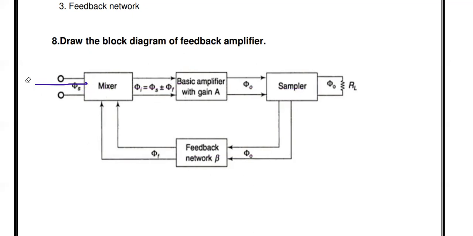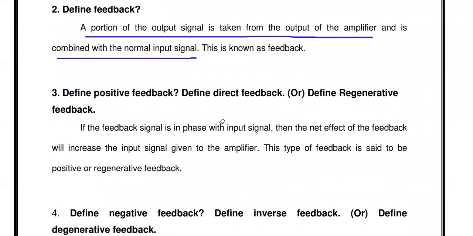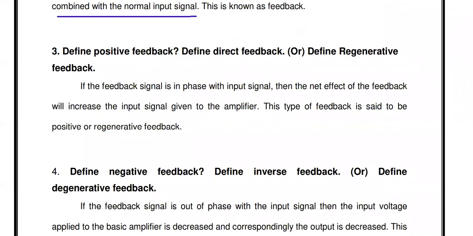A portion of the output is fed back and added with the original input signal and given to the amplifier. Then there are two types of feedback: positive feedback and negative feedback.